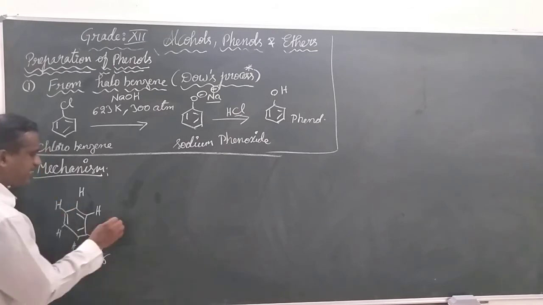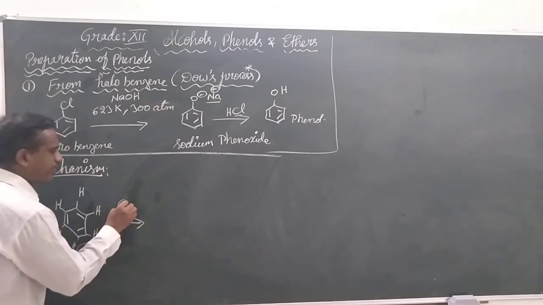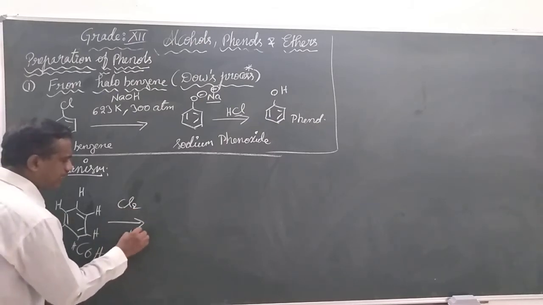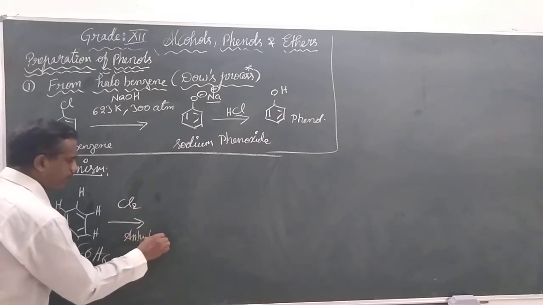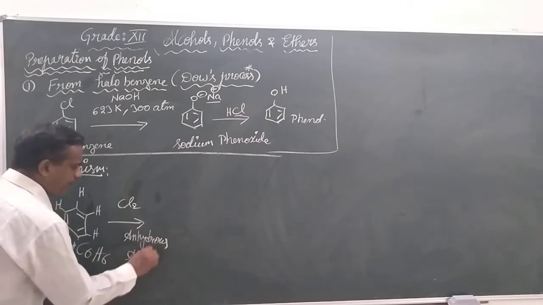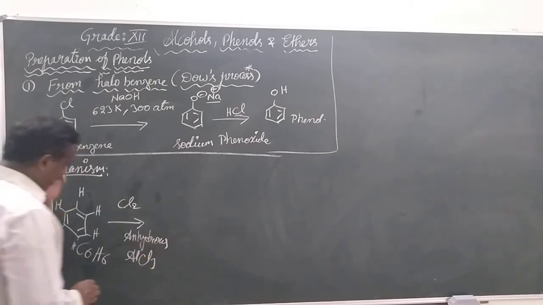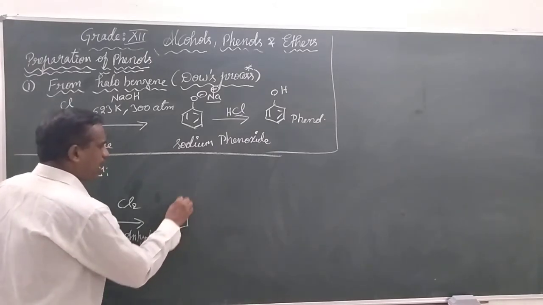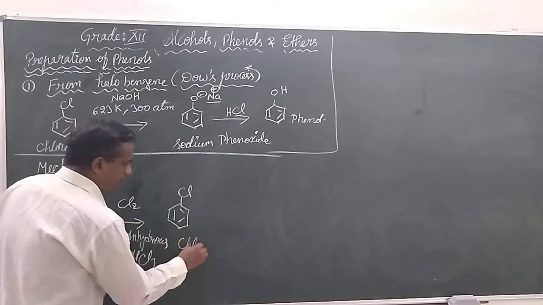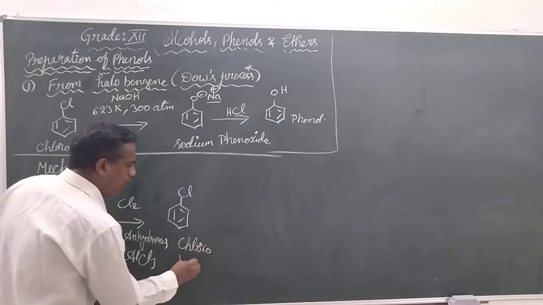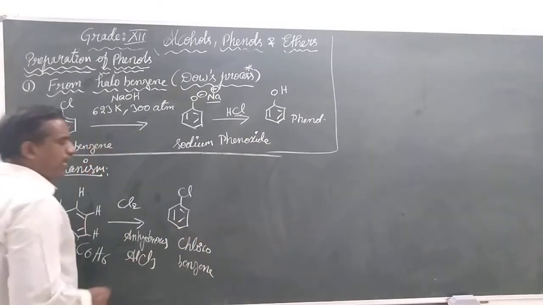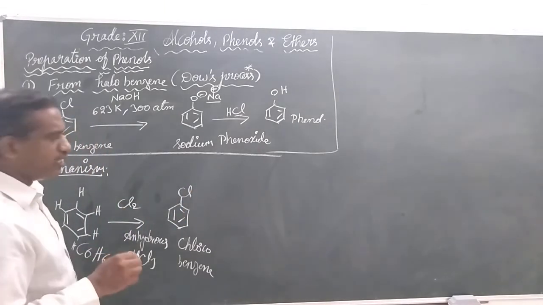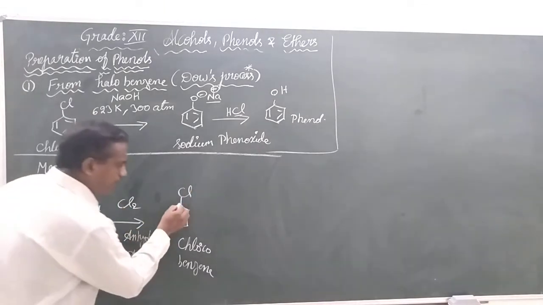Now this C6H6, when reacted with chlorine in the presence of anhydrous AlCl3, our intermediate first year topic, we can get chlorobenzene. This is the preparation of chlorobenzene. Now, when we study the electronegativity of chlorine, it is more than carbon.